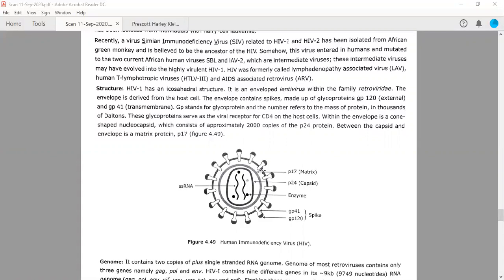The matrix protein is called P17 because it has 17 kilodalton molecular weight, whereas P24 is a high molecular weight protein which makes the capsid region, the capsomeres. P24 is present inside the matrix and it makes the capsomeres, and these capsomeres make the capsid inside which the genetic material of HIV-1 is safe from various nucleases.